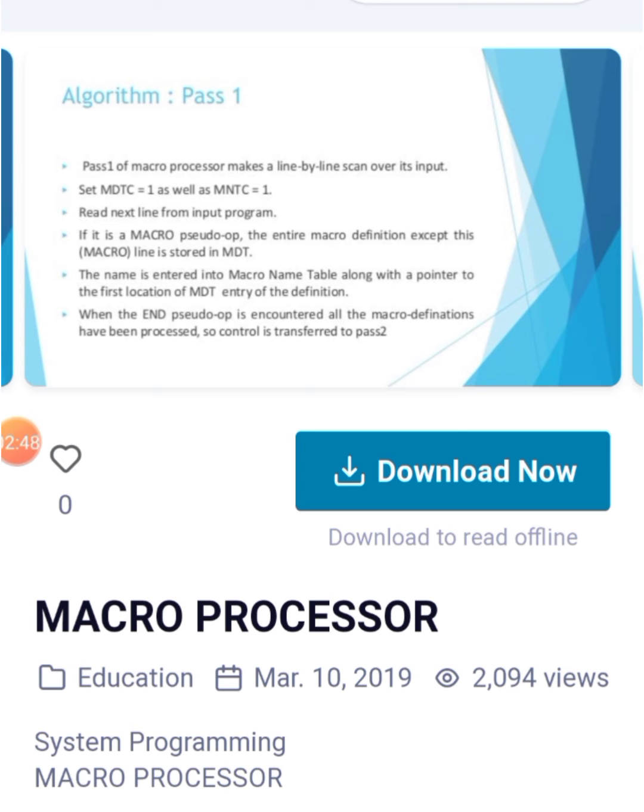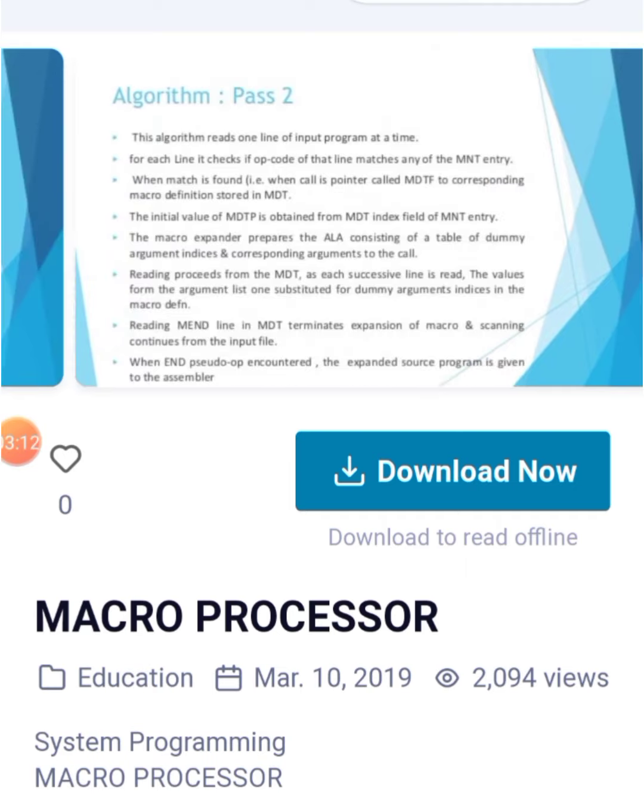If it is a macro pseudo-op, the entire macro definition except this line is stored in the MDT. The name is entered in the macro name table along with a pointer to the first location of the MDT entry of the definition. When the MEND pseudo-op is encountered, all the macro definitions have been processed and control is transferred to pass 2.